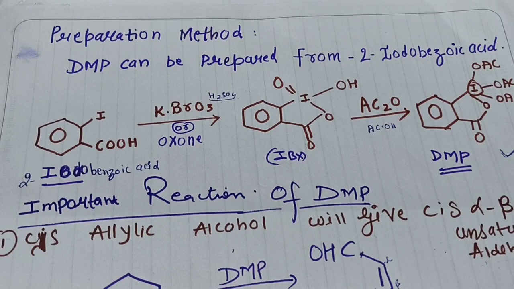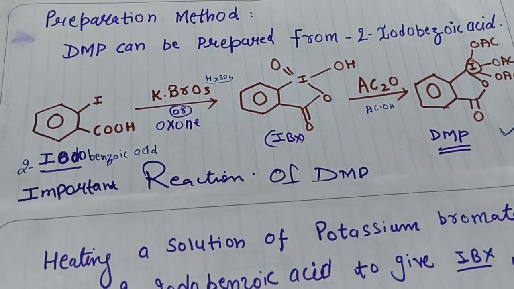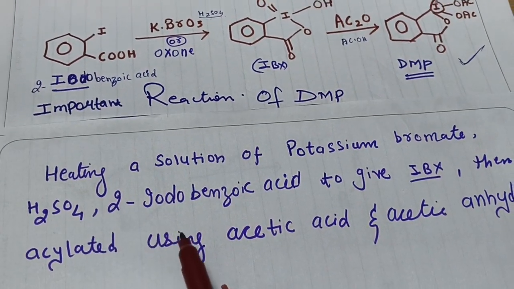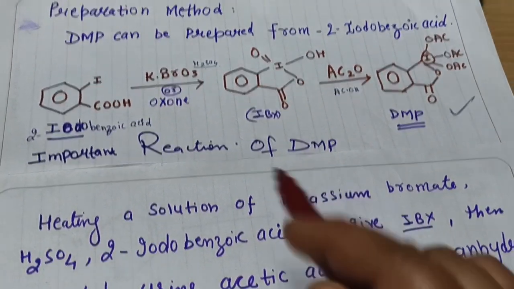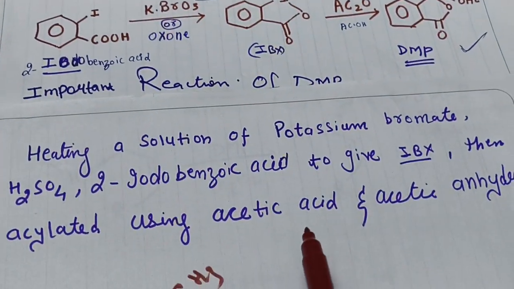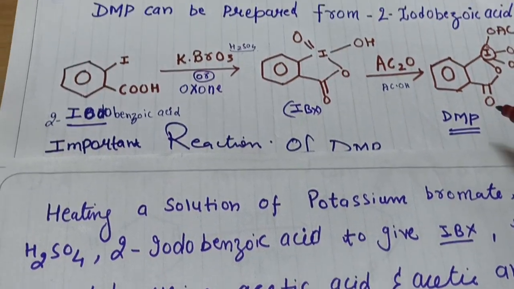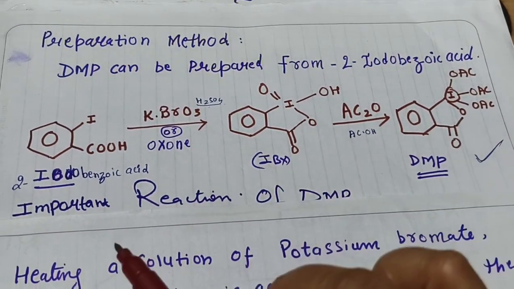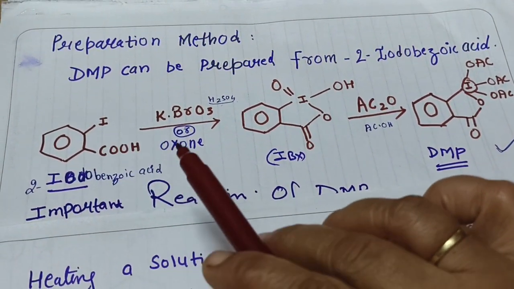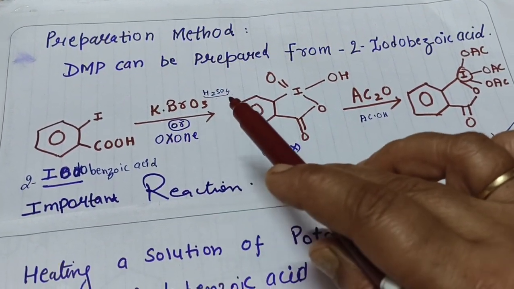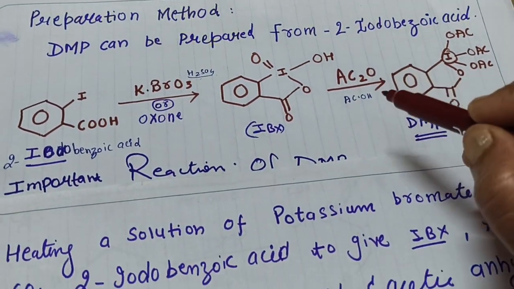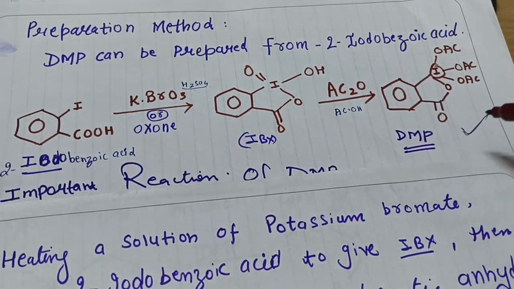So once again you can see what you have to write here. Heating a solution of potassium bromate in the presence of acid with 2-iodobenzoic acid gives first IBX, and then it is acylated using acetic anhydride and acetic acid. So you will get your DMP. So I hope this preparation method is easy. First you have to take 2-iodobenzoic acid. It is treated with potassium bromate in the presence of H2SO4. You will get IBX, and then it is treated with acetic anhydride in the presence of acetic acid. So you will get our reagent DMP.